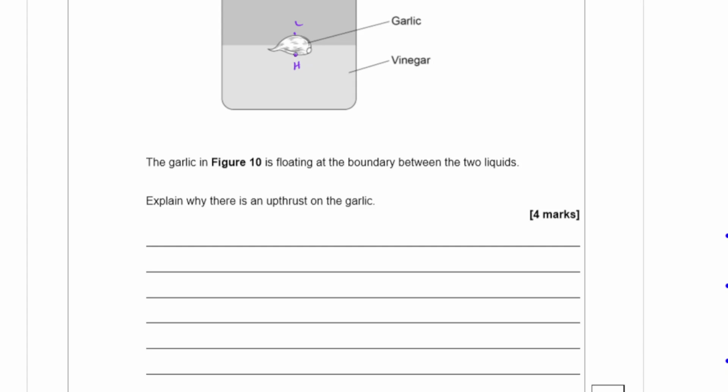And garlic has a weight, so that's acting down, but due to the difference in the density, there's an upthrust force acting up here.